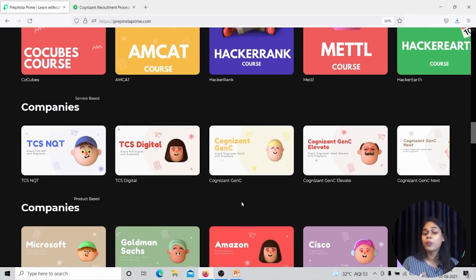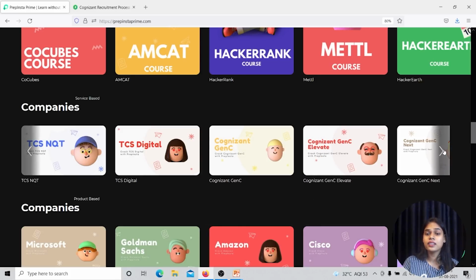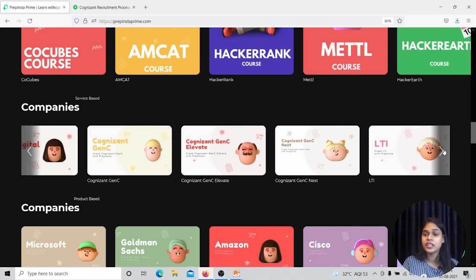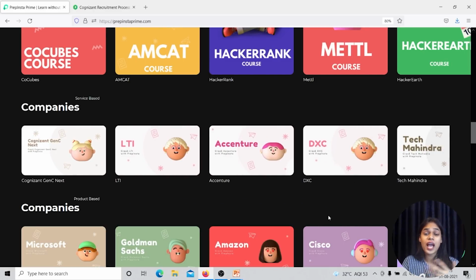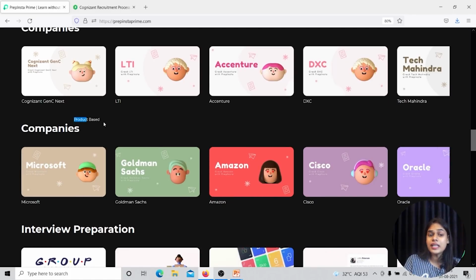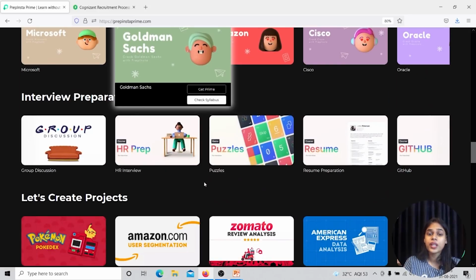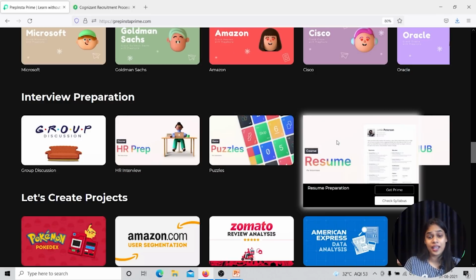Companies, if you want to prepare for only Cognizant, you can do it from Cognizant Gen C. But if you're subscribing only for Cognizant, you are also getting other companies along with it. TCS, you are getting Cognizant Gen C, Cognizant Elevate, Gen C Next, LTI, Accenture as well. Then product-based companies, Goldman Sachs, Amazon, Microsoft, Cisco, Oracle, and much more. Interview preparation, if you want to prepare for your interview, you have HR, GD, puzzles, and resume building as well.